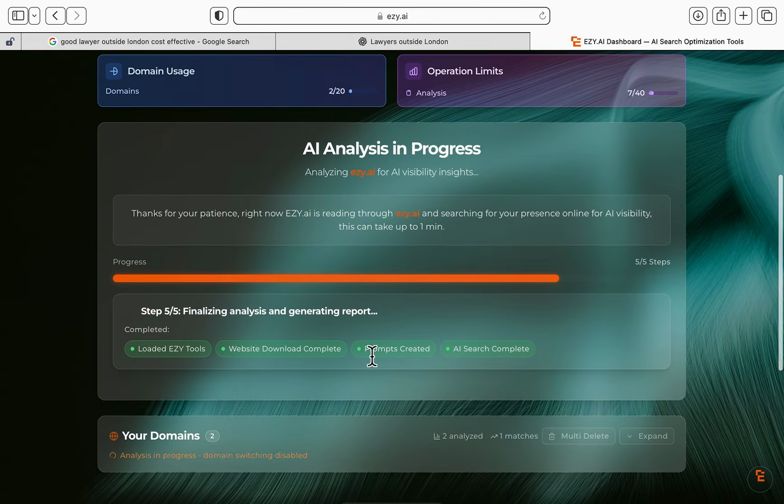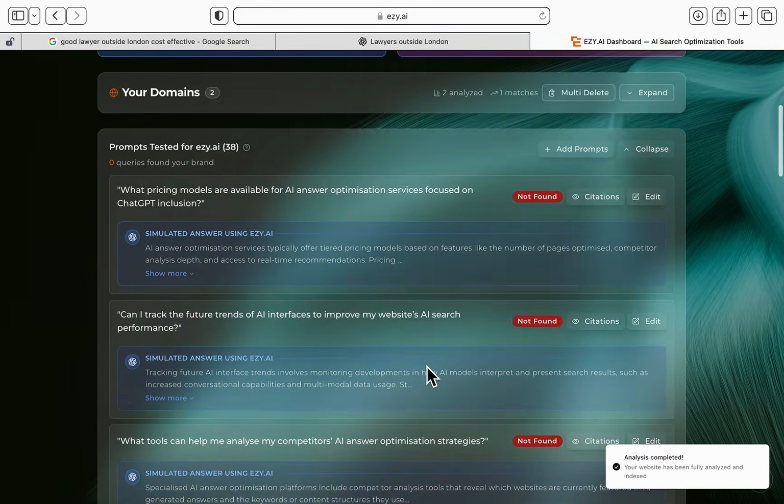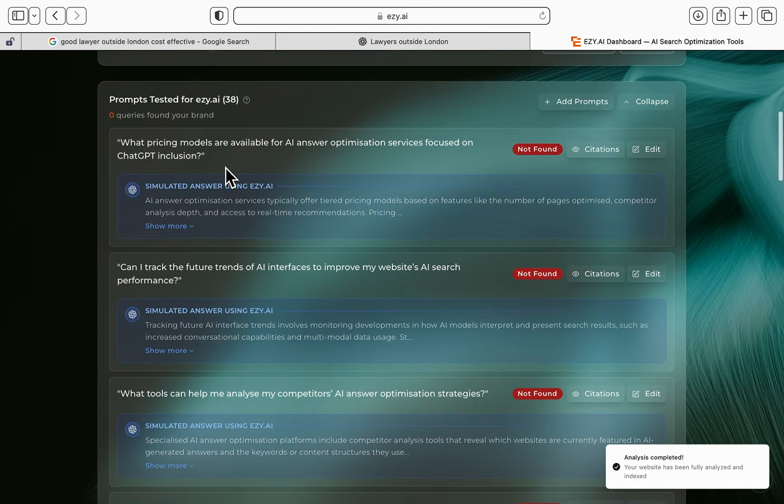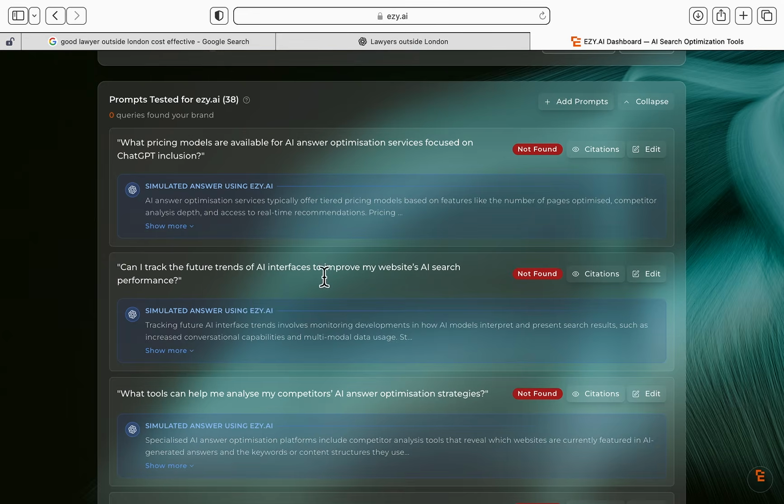And then it's going to create the prompts, as you can see here. Now, here are prompts that Easy will create for your business. So let's have a quick look at one of them. Can I track the future trends of AI interfaces to improve my website's AI search? Well, I would love for Easy to appear for that. So we just create the answer.